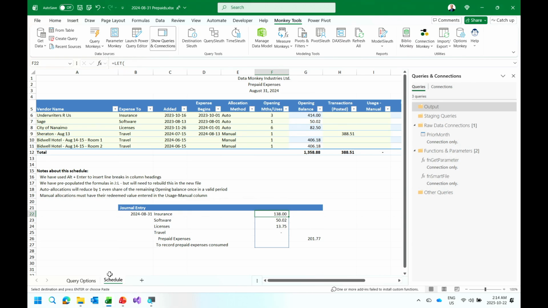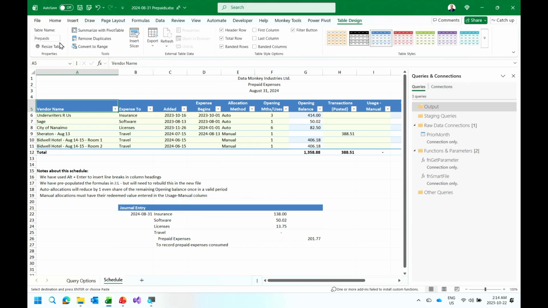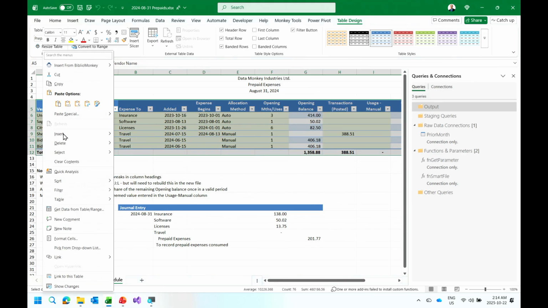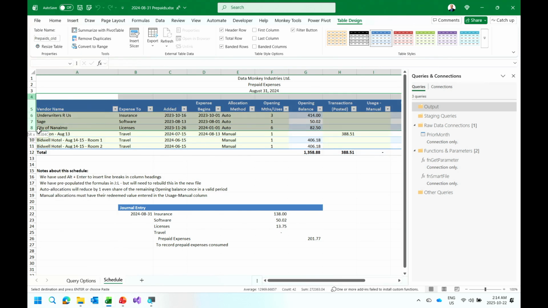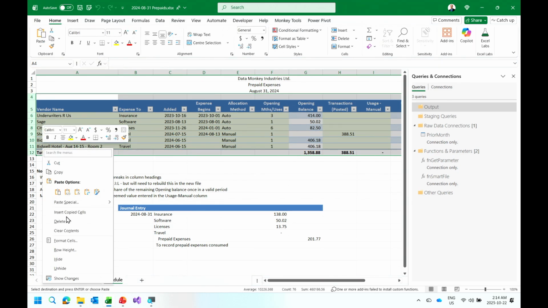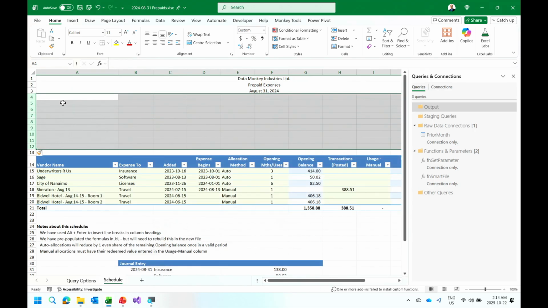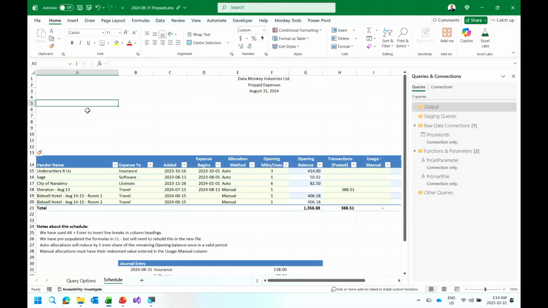The problem, though, is that I already have a table here. Let me just move that a little bit. I already have a table here which is called prepaids, which means that I cannot create a new table called prepaids in the workbook. So I'm just going to rename this one here to _old. And we're going to insert a few new rows here. So right-click, insert, and that's not going to work for me. Come on, let's do it here. Nope, escape, thank you. Love it when Excel cooperates with me and does what I tell it to, not what I want it to. Okay, this is going to be the target for a table.